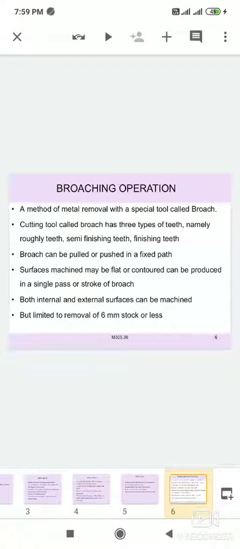Finishing teeth means a small amount of material can be removed and the finish is high. That is the difference between roughing teeth, semi-finishing teeth and finishing teeth.